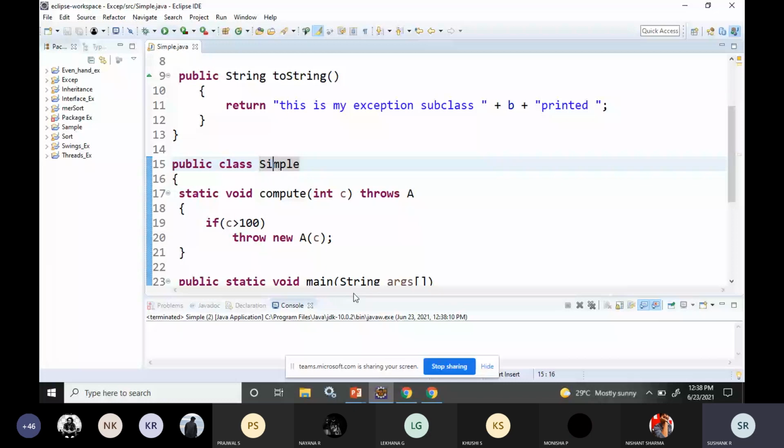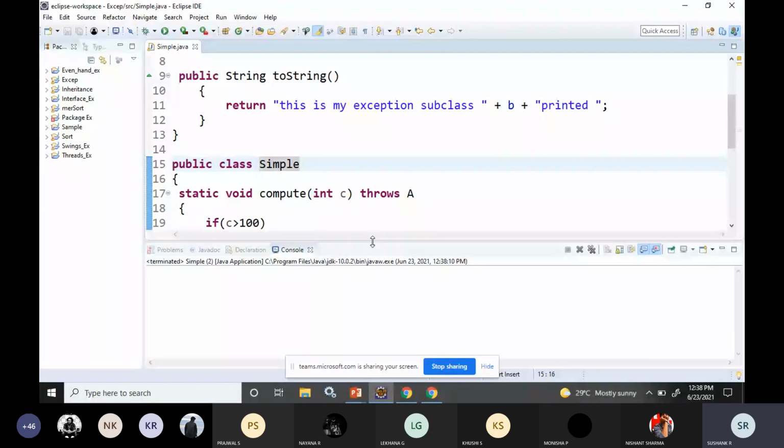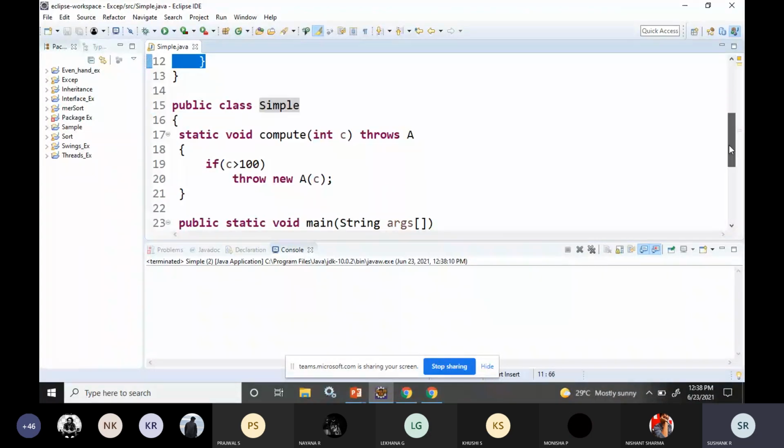So since the value of c is less than 100, you will not get anything. The program is running normally. Those things also you can print out. Where you can print means here you can write that statement. Here also you can write that statement.